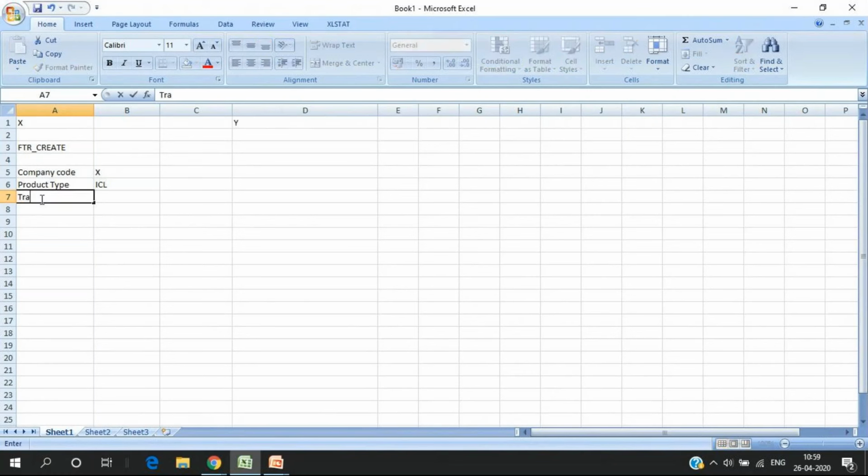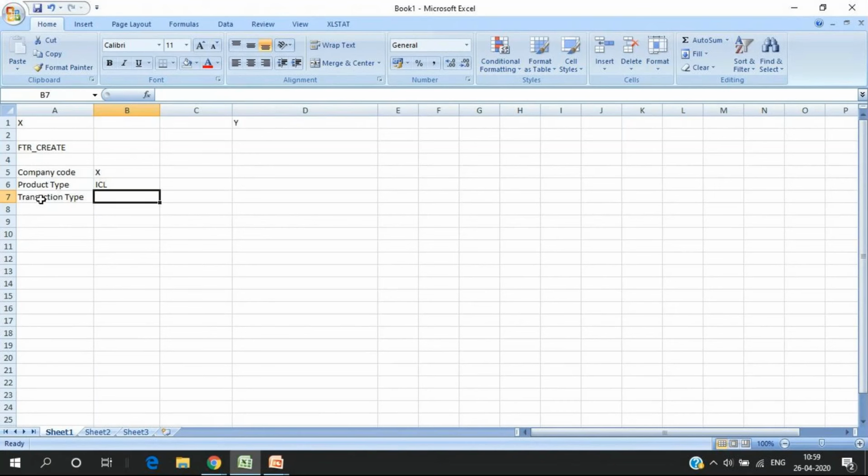Now after this, what would you need? After mentioning that I am creating an intercompany loan, the system picks the properties of intercompany loan from the system. The next thing I do is I use a transaction type. What is a transaction type now? Within a product type, I differentiate if my intercompany loan is a lender or a borrower.